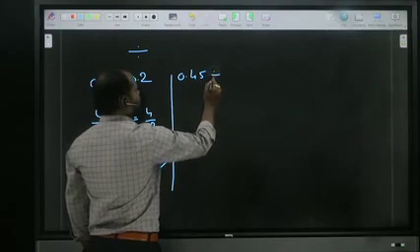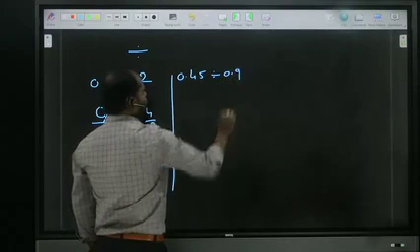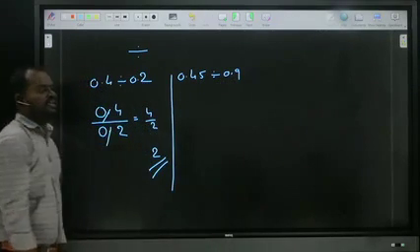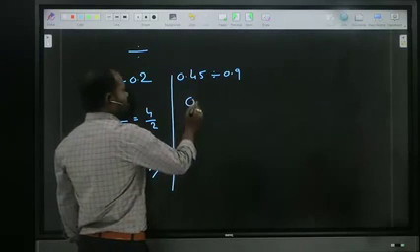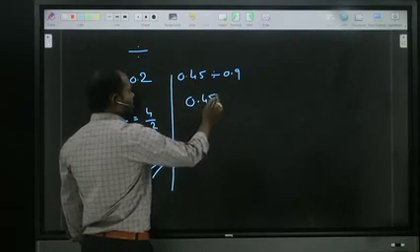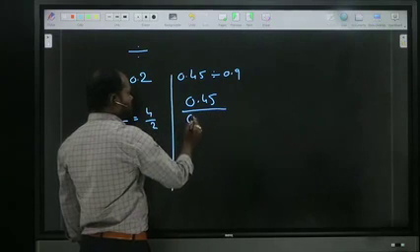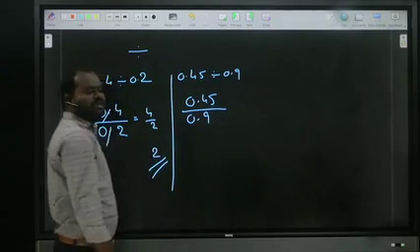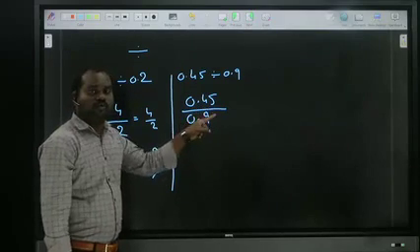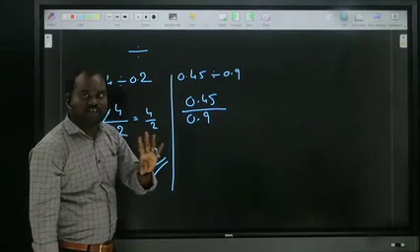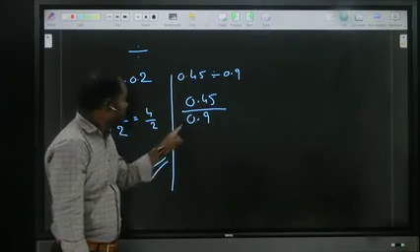0.45 divided by 0.9. Shall we see what will happen? 0.45 divided by 0.9. Okay, now after the point, how many digits? Here 1, here 2. The number of digits is not the same, so we can't cancel the point.